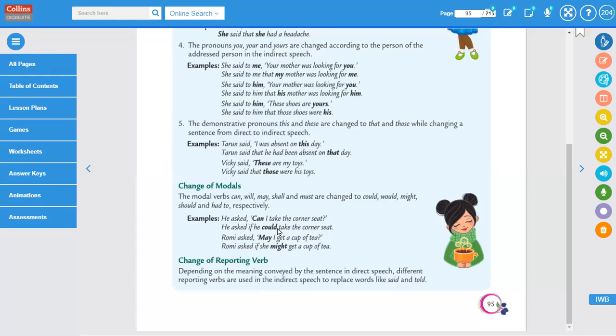Can changes to could. Next, Romy asked, may I get a cup of tea? Again, Romy asked if she might get a cup of tea. May changes to might. And again, we see they have added if after the word asked.